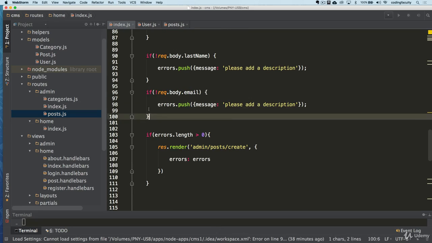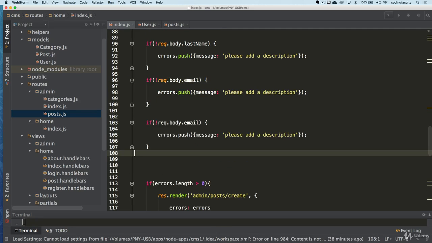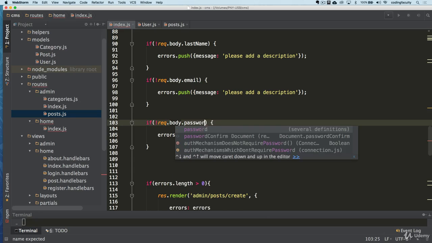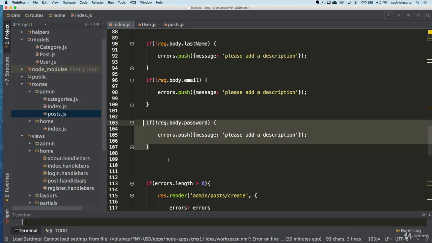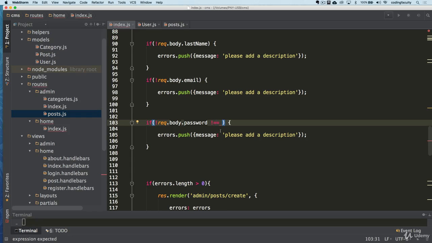Now we have the password field. And in the password field, what we want to do is maybe we can say if this is not equal.